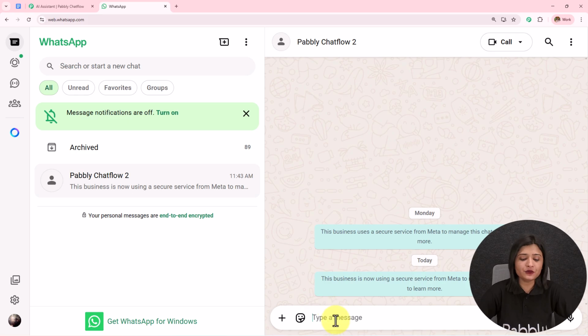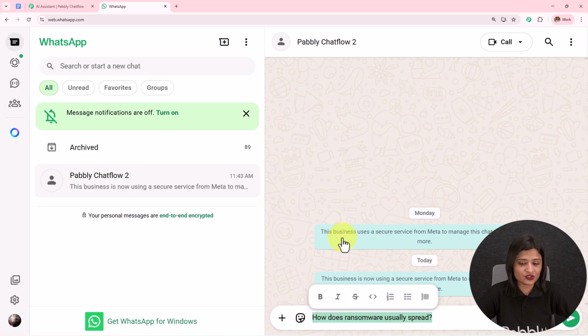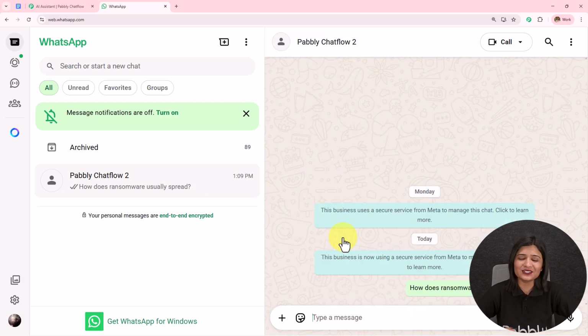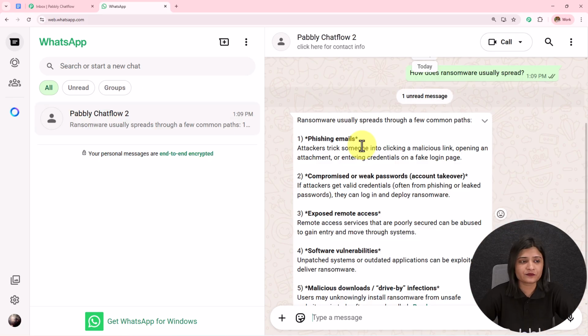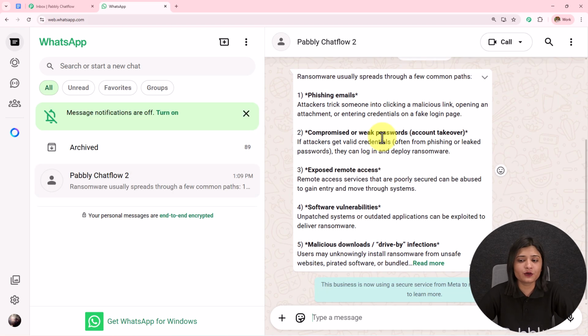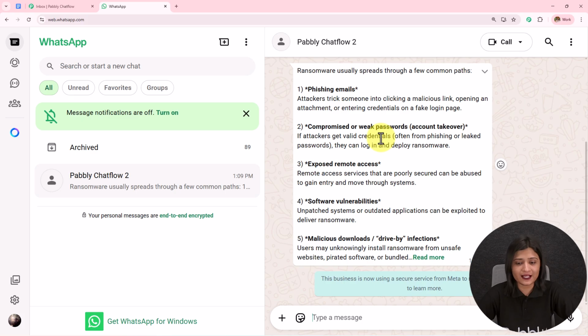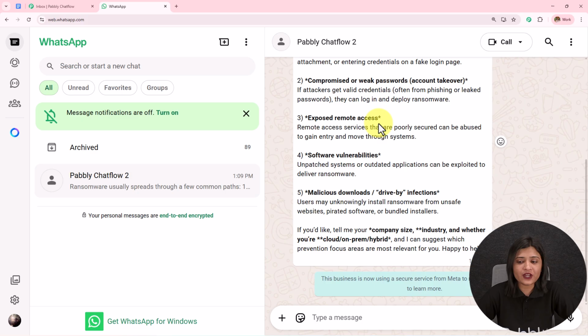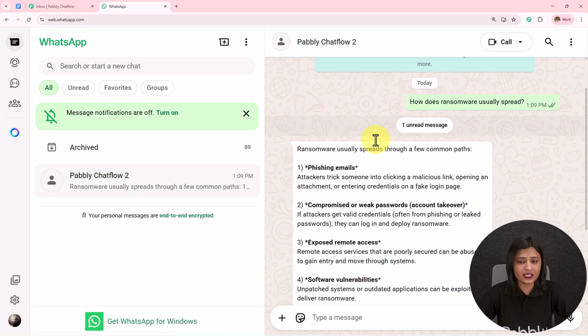For this, I'm going to open my WhatsApp and I'm going to send a message. How does ransomware usually spread? I have sent this message. Let's wait for the reply. If I receive the reply, then this is going to show us the AI agent which I have created using Pabbly Chatflow is working completely fine. So here it is, we have received this message. Ransomware usually spreads through a few common paths: phishing emails, compromised or weak passwords, exposed remote access, software vulnerabilities, malicious downloads, drive-by infections. So over here I've received this message.